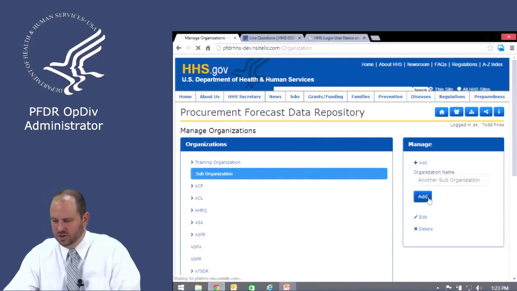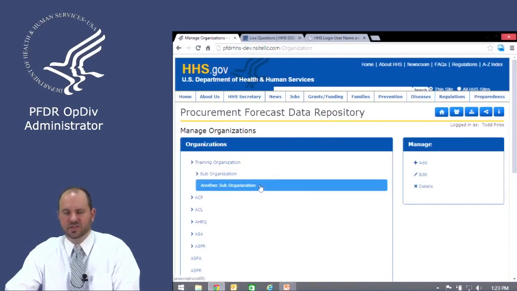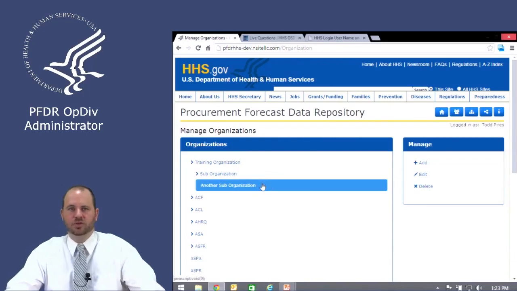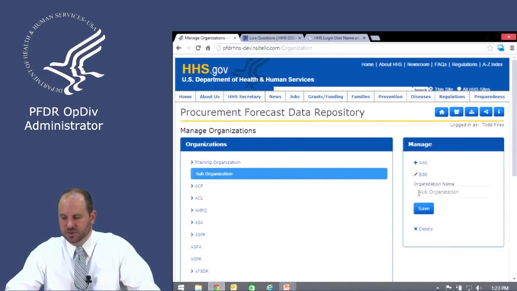There we go. And so you can really have multiple levels for the organizations. Now, if this sub-organization has not been used in a workflow, if there's no contract opportunities that actually use this as a workflow, then you can delete that, and I can click on Delete. If I click on one, then I can actually edit it, and it puts the name right in the box for you to edit or change that name.